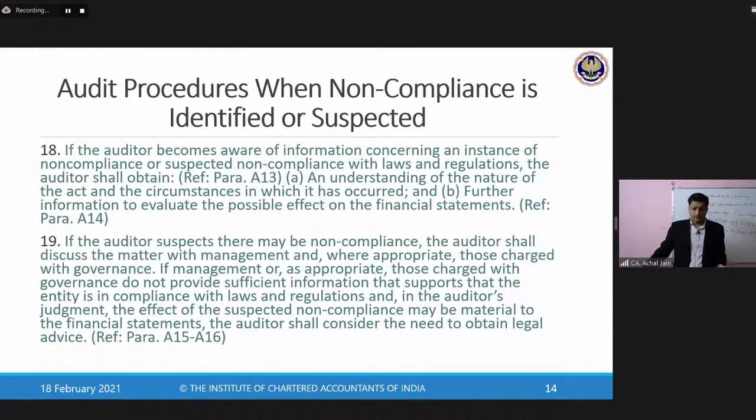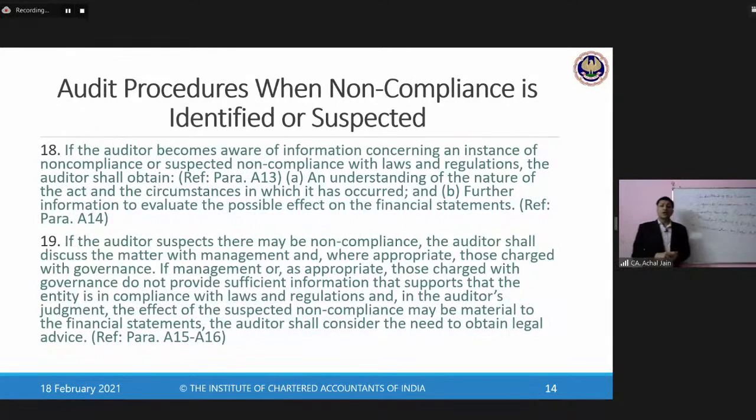The answer is no. Because at times it may happen. At times, because of the operational challenges, because of certain administrative challenges, TDS may not have been deposited on time. And on which management has already paid the interest which is required to be deposited. So does it really have an impact on the financial statements of the company? Not at all. So do we really think that auditor will have some reporting obligation around it? Will it really have any reporting implication? Not at all. This will not have any reporting implications. That's why auditor should also not go down that path.